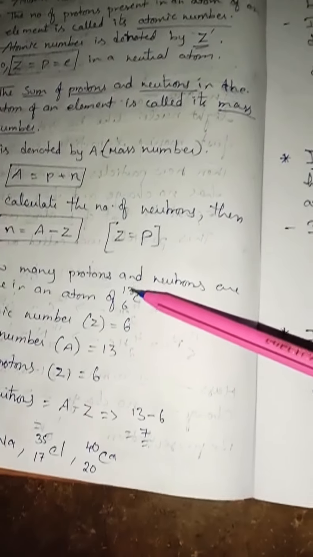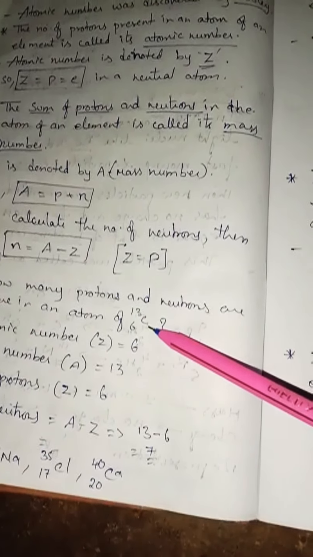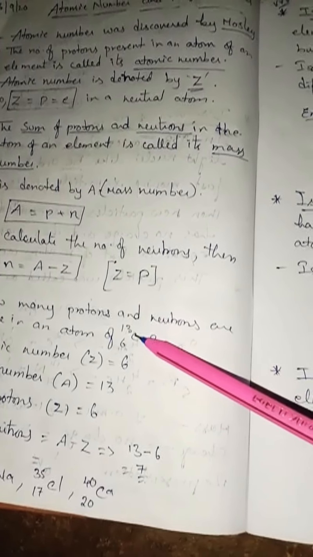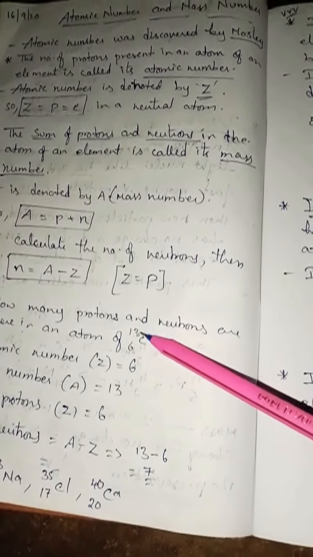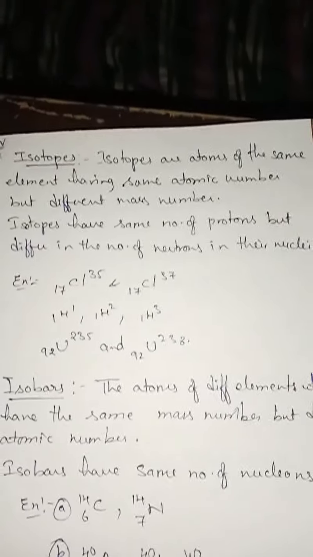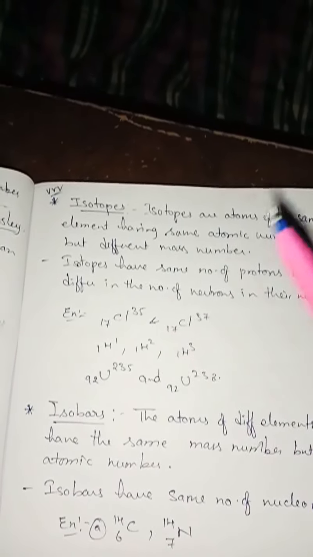So here I said example. Okay, carbon 6-13 I have taken and I said this is an isotope of carbon. Isn't it? Normally carbon will be carbon 6-12 you are going to get. Mass number will be 12. But here I wrote 13. 13 means it is an isotope. So look at here. What is an isotope? Isotope is nothing but the elements having same atomic number but different mass number. Why they are having different mass number? Because number of protons is not equal to number of neutrons. So number of neutrons are more.